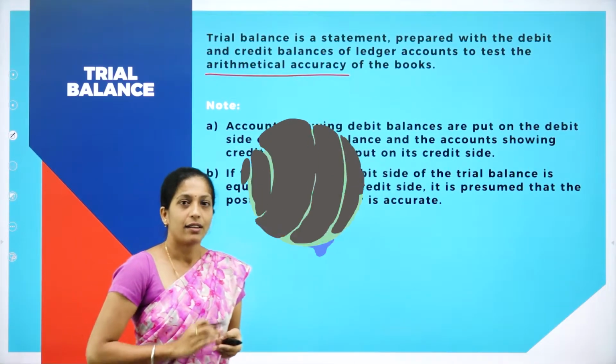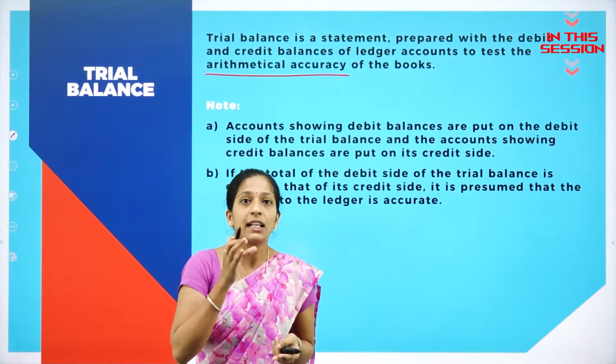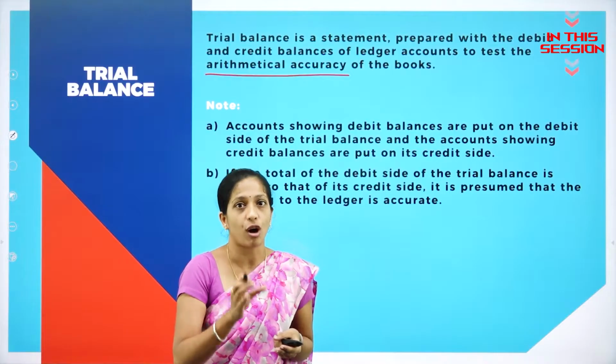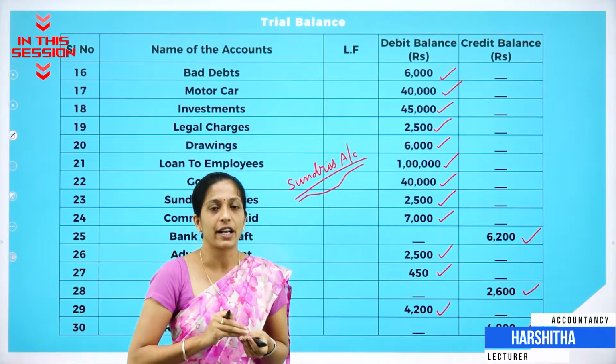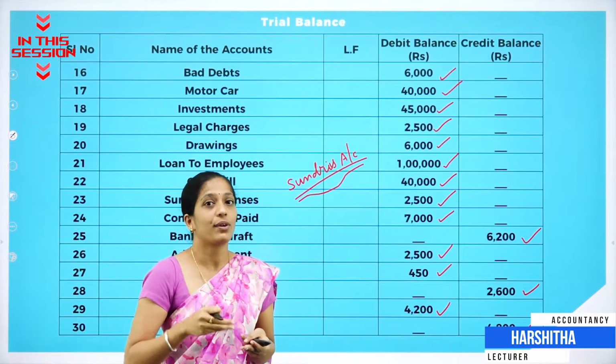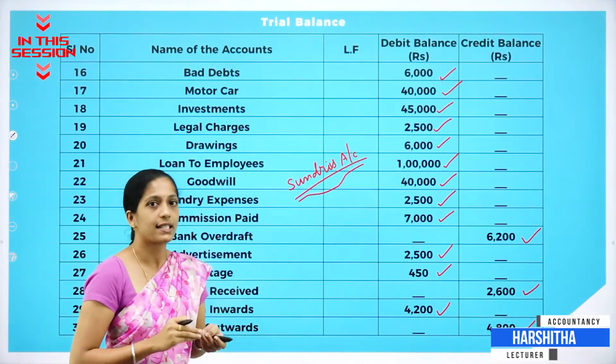So what is trial balance? It is a statement having debit as well as credit balance of ledger accounts. If there is any difference between debit balance as well as credit balance, we will open an account which is known as sundries account.